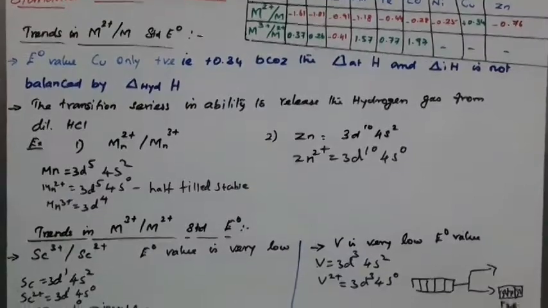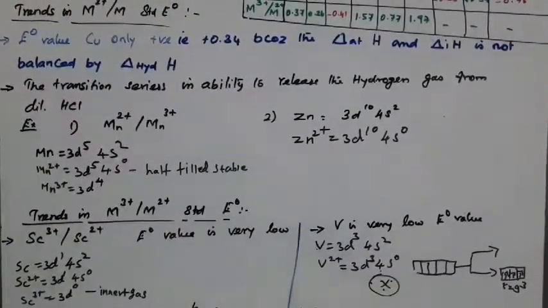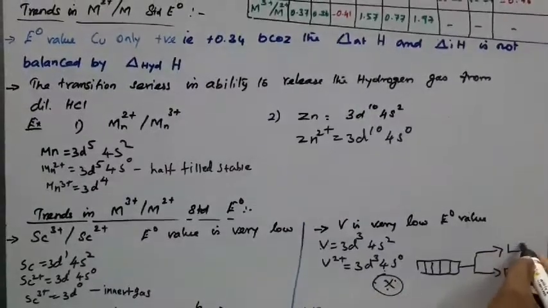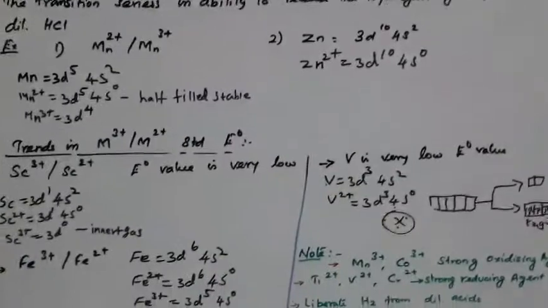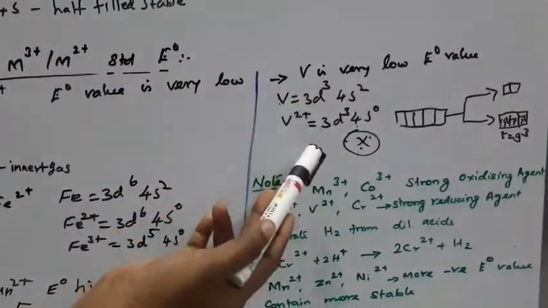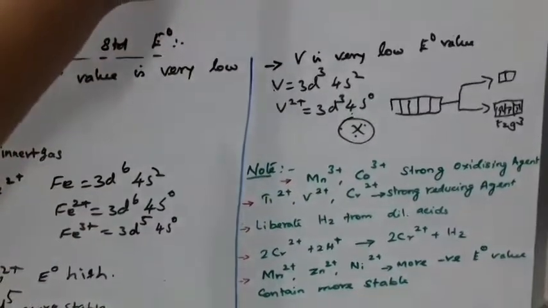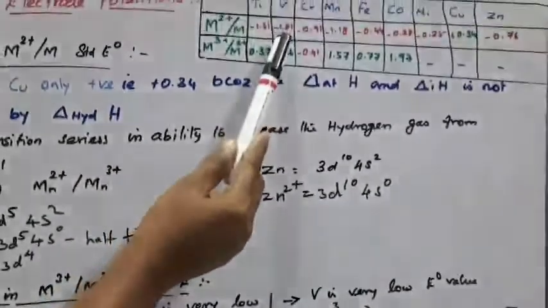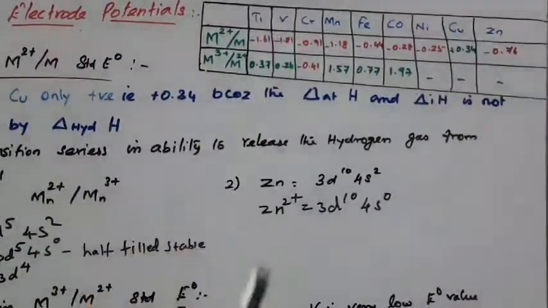For t2g, 3 is a stable configuration. For eg there is none, for t2g 3. So vanadium 2+ is a stable configuration, and that is why it has a lower E0 value, minus 1.81.